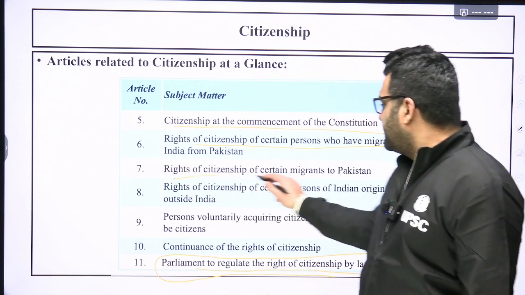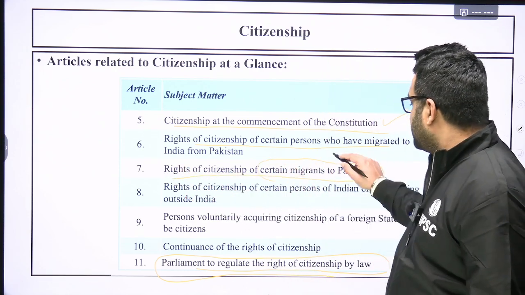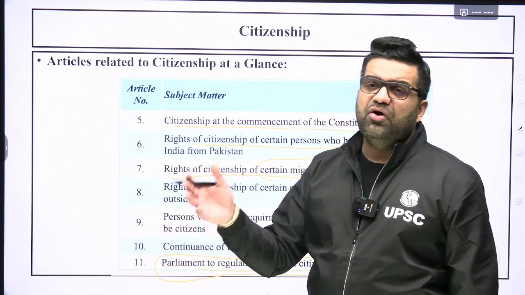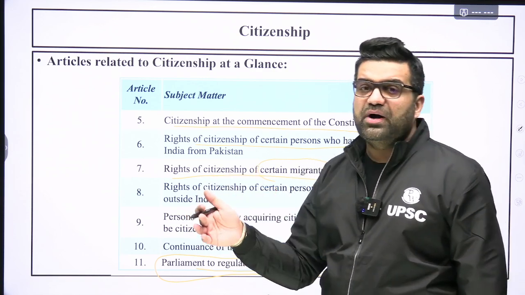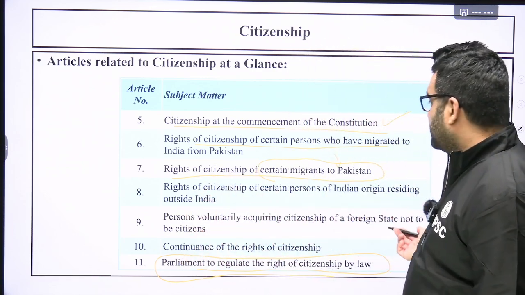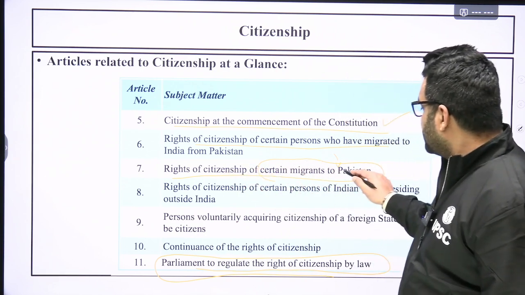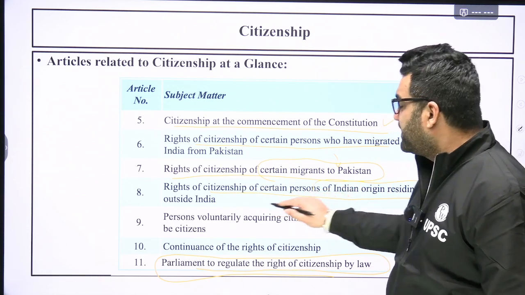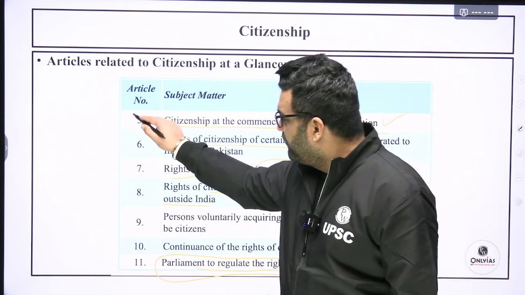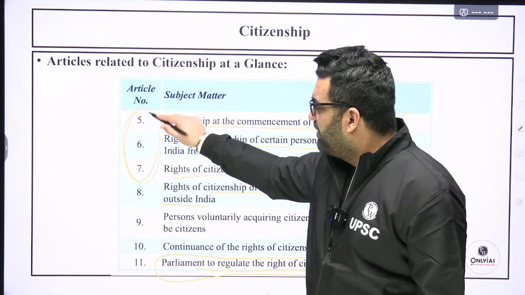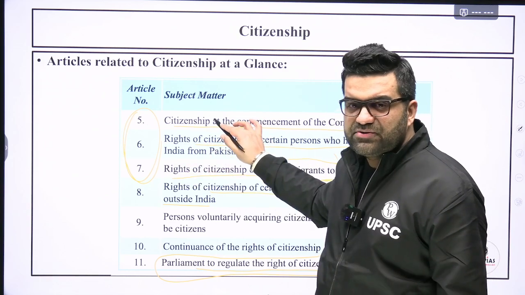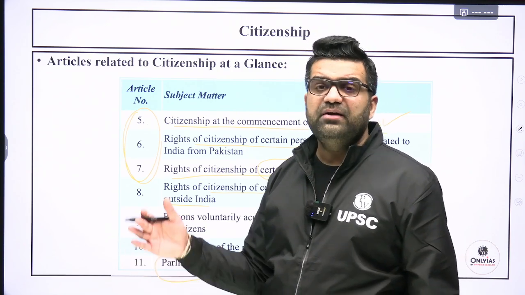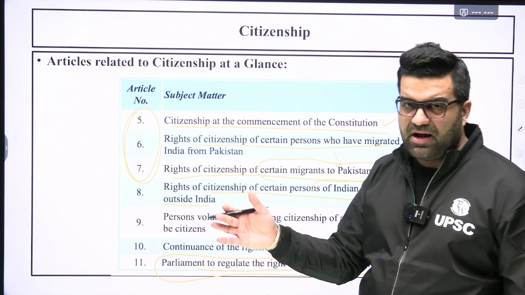Now, rights of citizenship of certain migrants to Pakistan. Some people have migrated to Pakistan, but if their son or grandson, daughter or granddaughter wants to come back to India, what will happen to them? Okay, so rights of citizenship of certain migrants to Pakistan, rights of citizenship of certain persons of Indian origin residing outside India. Now here we have moved away from India-Pakistan. 5, 6, 7: Article 5 deals with Indian citizens who stayed back in India, who were able to stay in India around 1950.